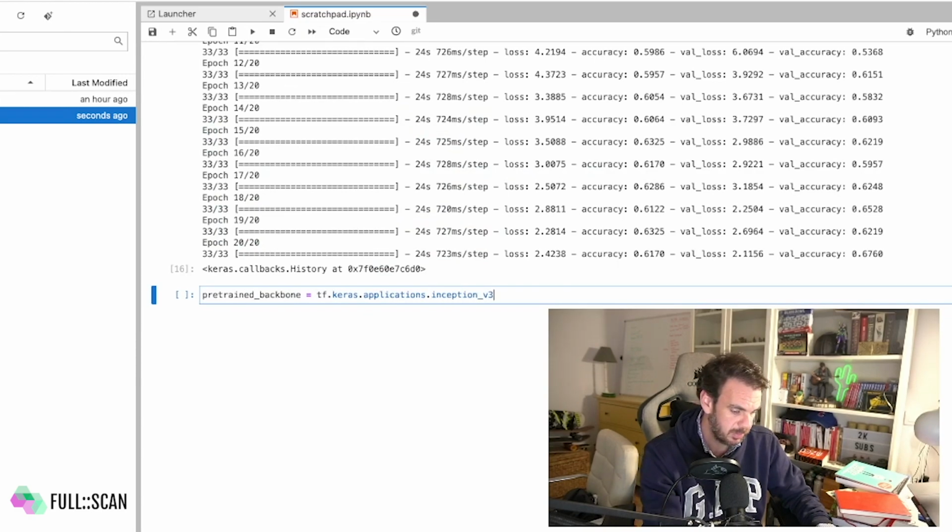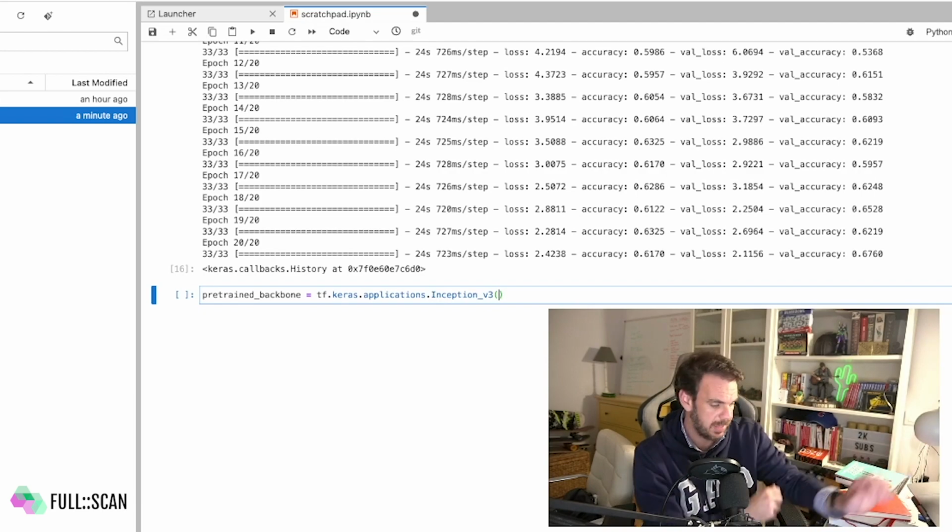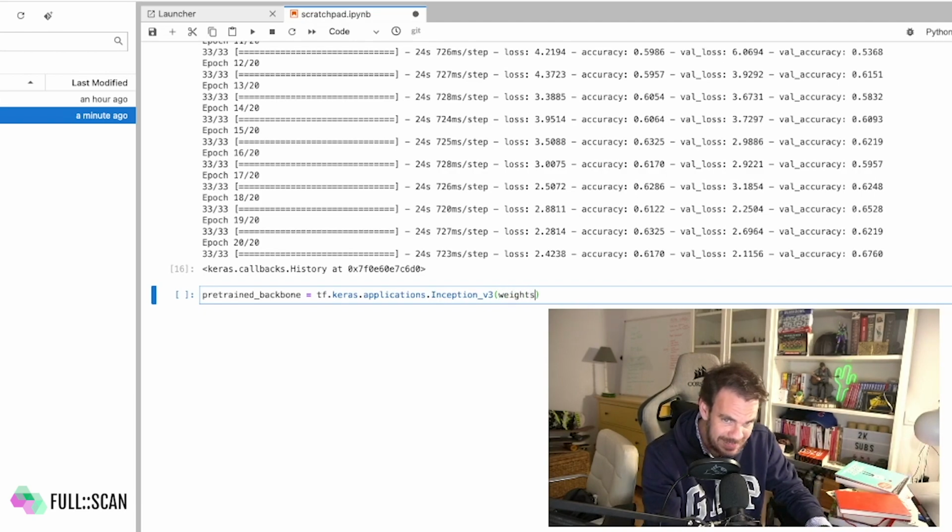I think this is in capital letters. The parameters include the weights. In this case, let's use the one from the ImageNet dataset. Whether to include the top: in this case, no, because we're going to customize that. So include top false.